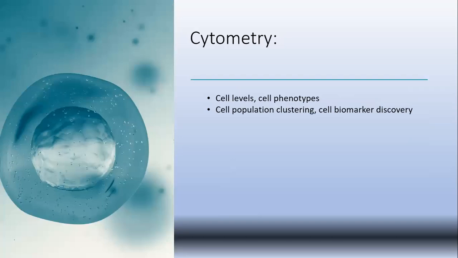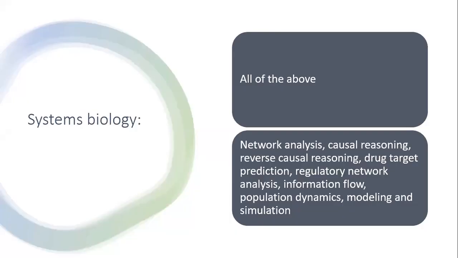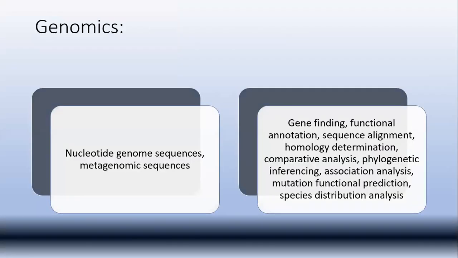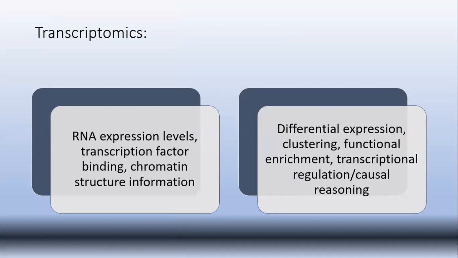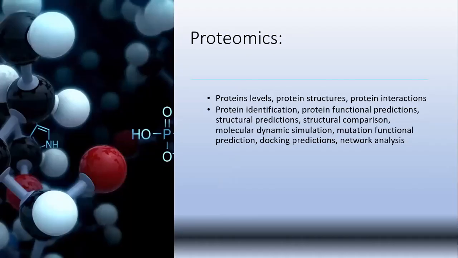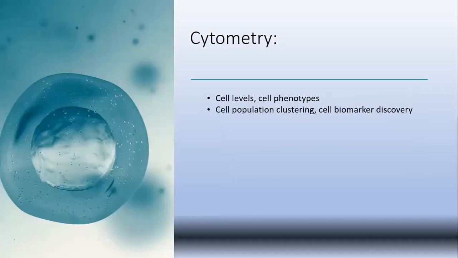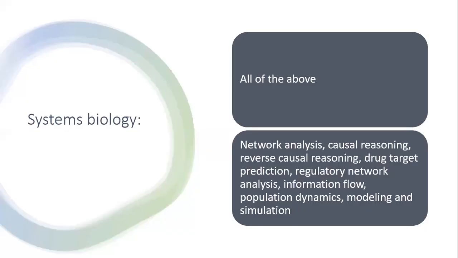Cytometry is basically about cells, so we will study cell levels, cell phenotypes, cell population clustering, cell biomarker discovery in cytometry. In systems biology, we have to know about genomics, then transcriptomics and proteomics and metabolomics, then imaging, cytometry.